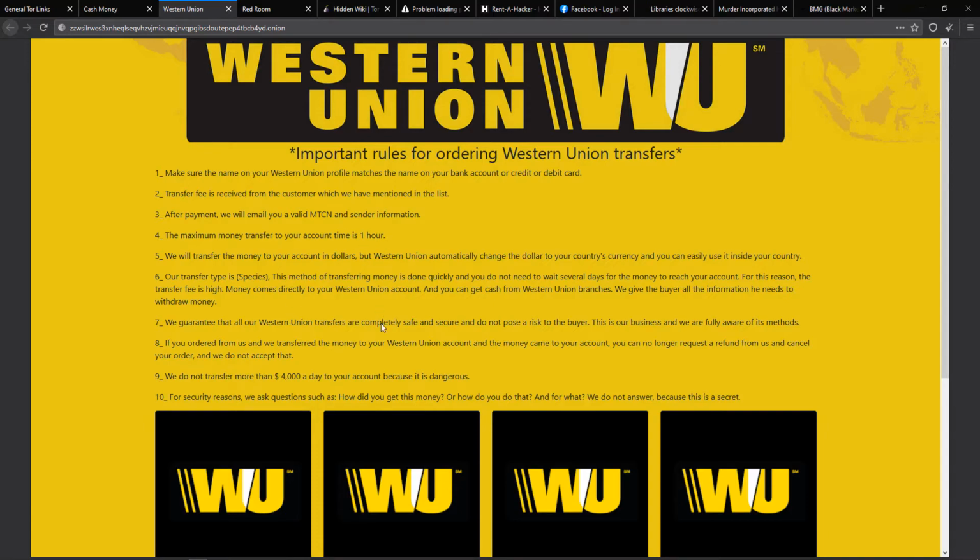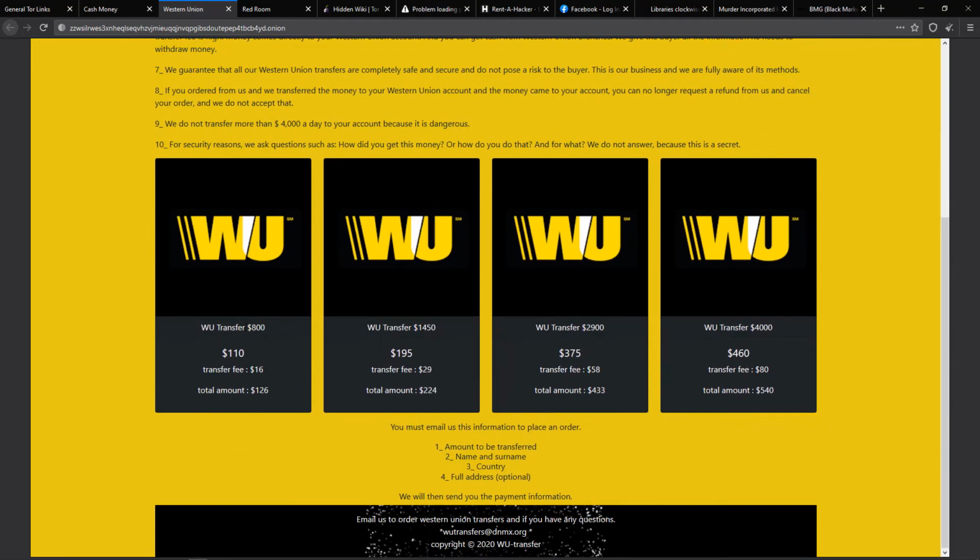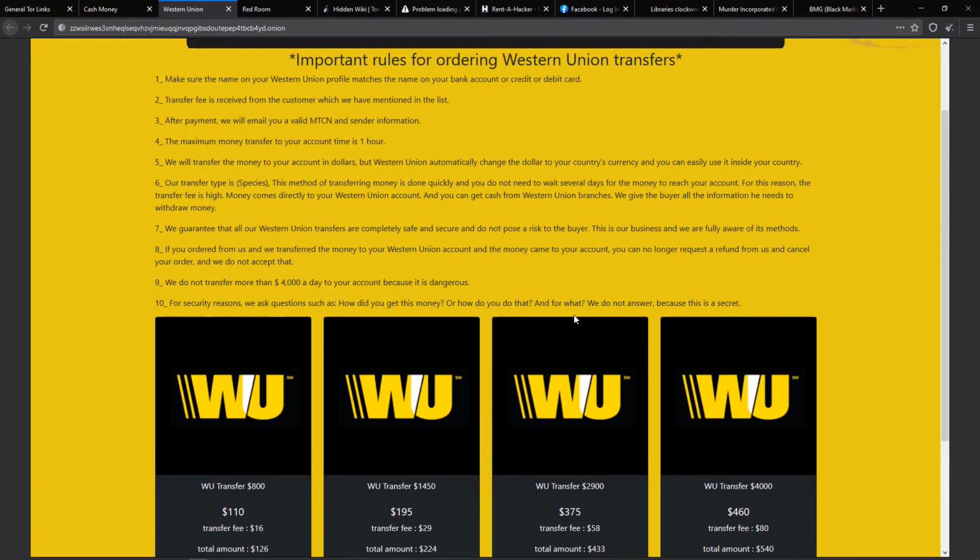So here you can see how much you can transfer, the transfer fee, and the total amount that you are going to get, and there are taxes and charges that they cut. But the point I would like to make here is do not trust any of these websites, because most of them are going to accept payment just in Bitcoin or Monero. Monero and Bitcoin are the two most widely used currencies on the deep web, because they are almost untrackable.